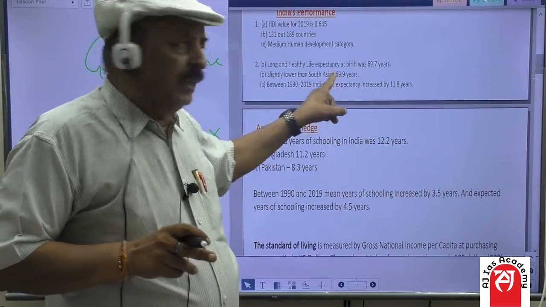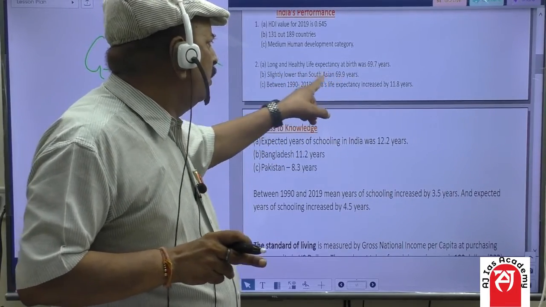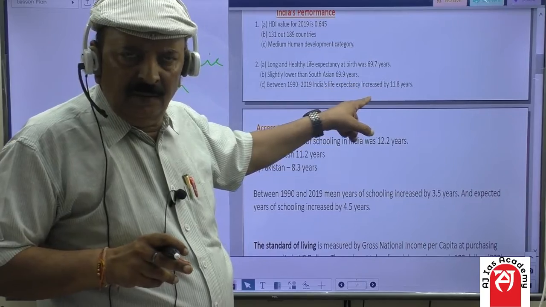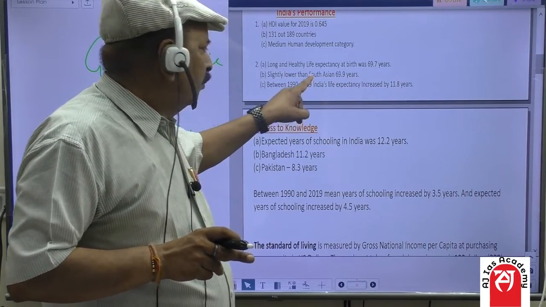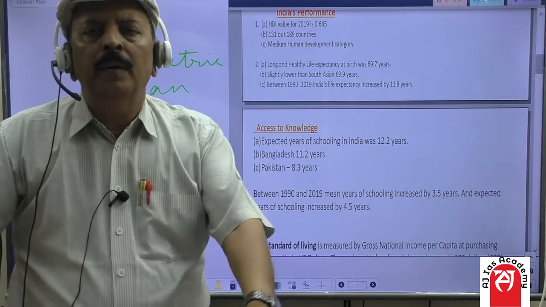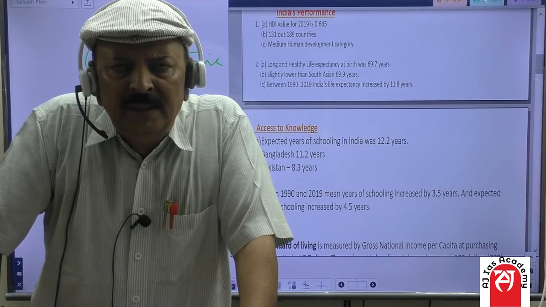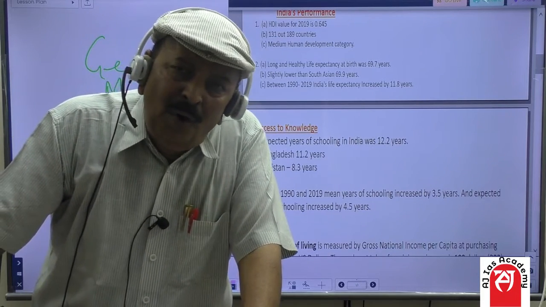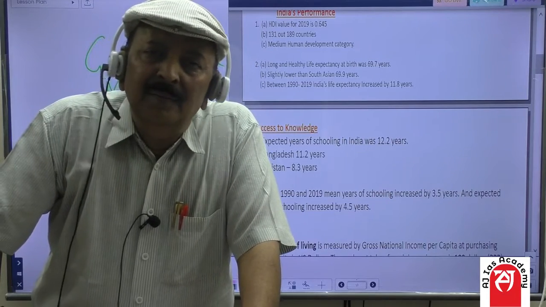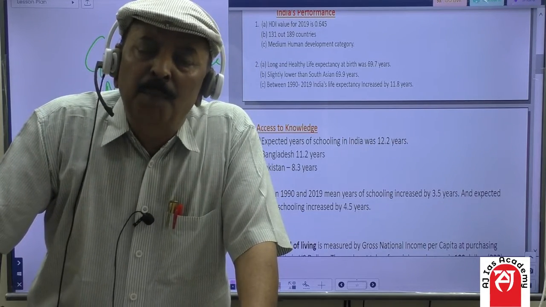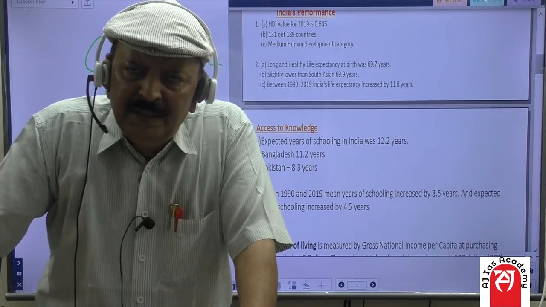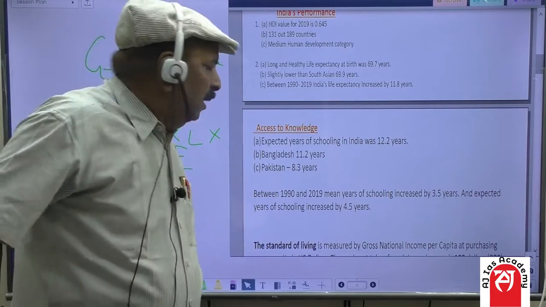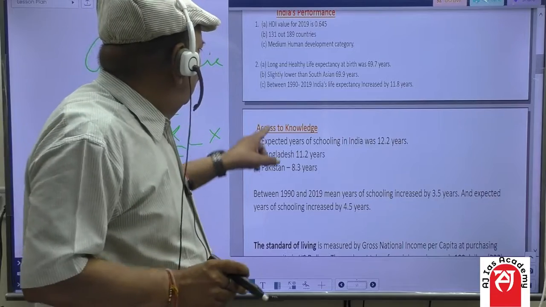And for the other South Asian countries, life expectancy at birth was 69.9 years. So it is slightly lower than the Southeast Asian countries. You may be knowing the Southeast Asian countries like Indonesia, Thailand, Malaysia, Hong Kong, Vietnam, Laos, Cambodia. All these are countries grouped under Southeast Asian nations. They are members of ASEAN.